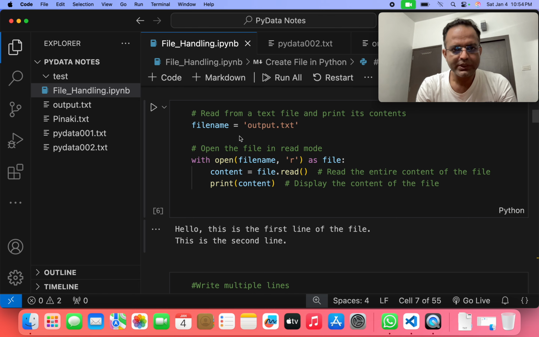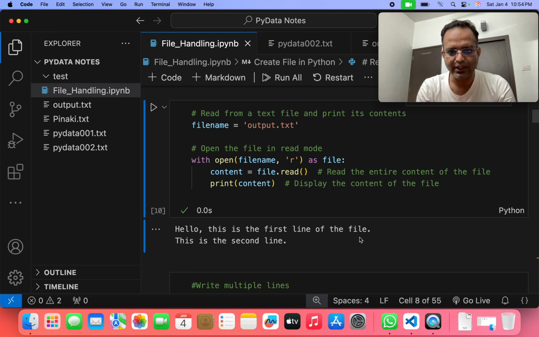Then we take the file name is equal to output.txt. This is the file. Then with open file name in read mode as file, we use content is equal to file.read, then we print this content. Again, we just want to see whatever is written in output.txt. We run the program, and we can see these two lines: Hello, this is the first line of the file, and the very next line, this is the second line.